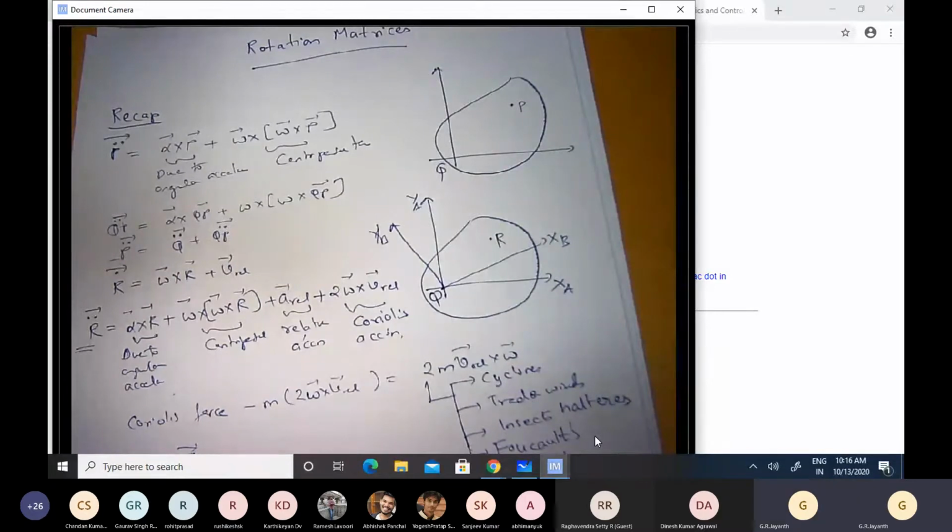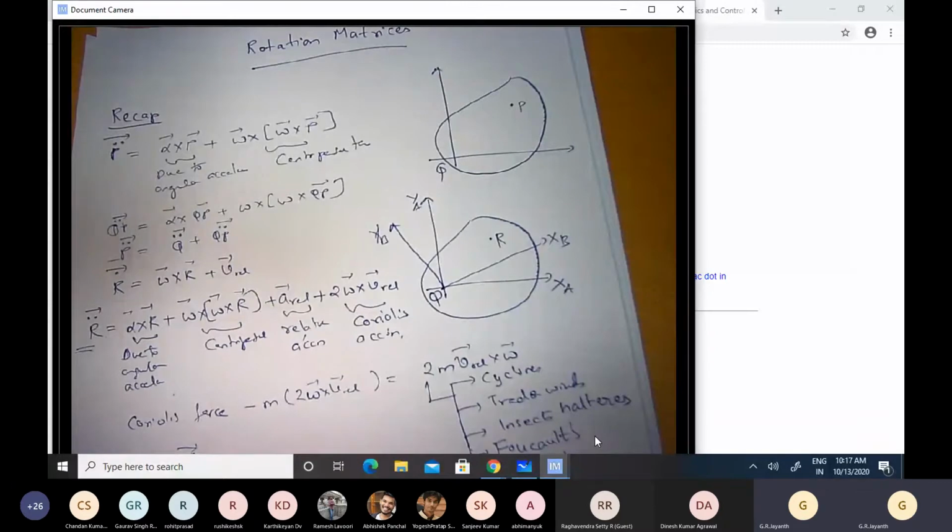Let me give a few more examples where the second coordinate system is really useful, and therefore build motivation for having to live with a second coordinate system, xb, yb, zb. This coordinate system would be fixed to the rigid body, so it would move and rotate along with the rigid body. Now that this coordinate system exists, we have to somehow relate it to the inertial coordinate system, xa, ya, za, because Newton's laws are valid in an inertial coordinate frame. So we would need to relate the two.